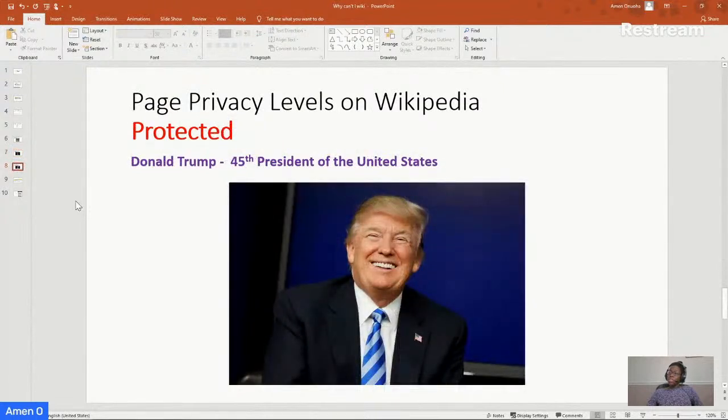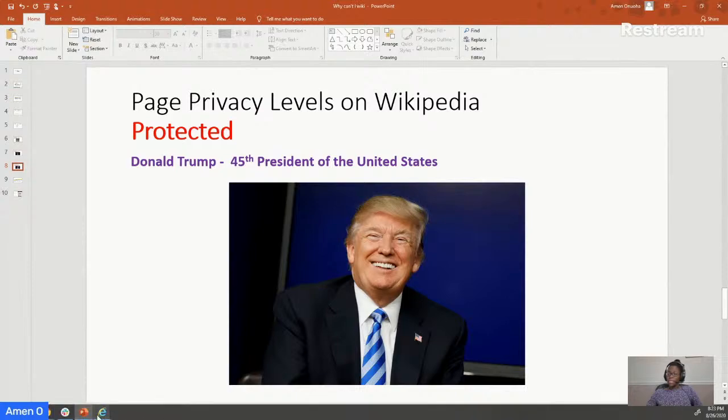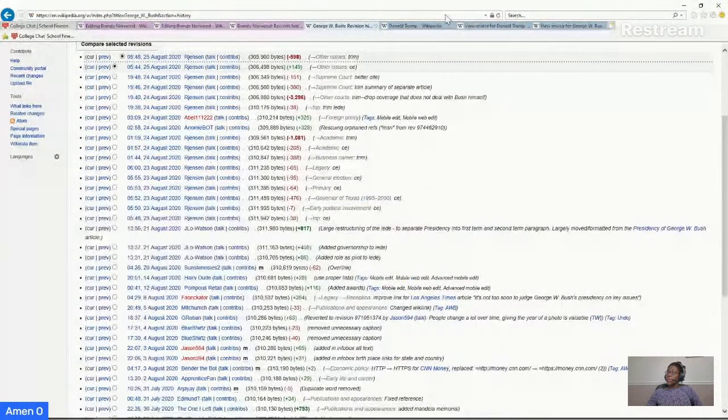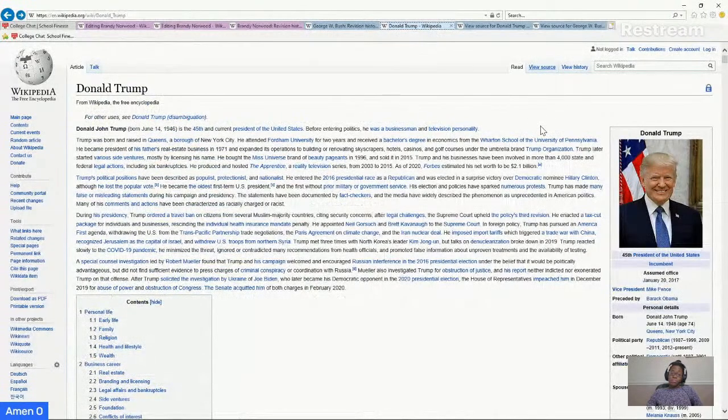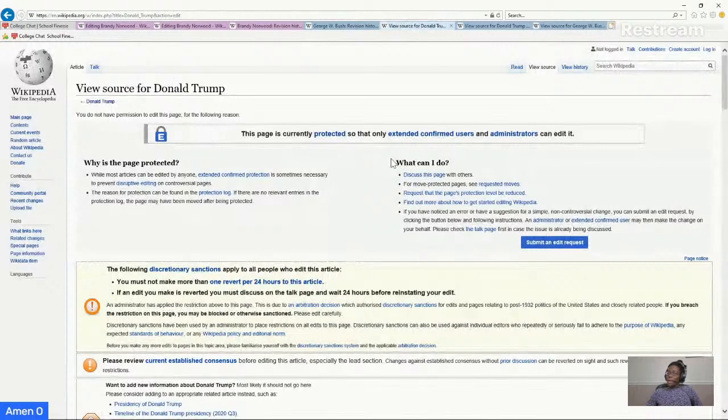And here's a protected page. Donald Trump, 45th President of the United States. His wiki page is absolutely protected. You cannot go in there and change anything. But just like George Bush, they do have certain people who can edit this page, extended confirmed users and administrators. But again, we don't know who these editors are. We don't know where they're coming from. And that information is important when we are trying to cite.